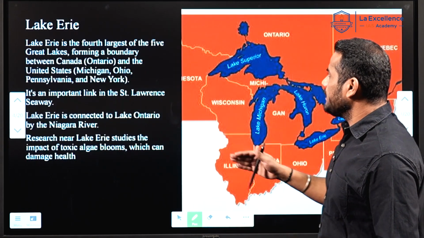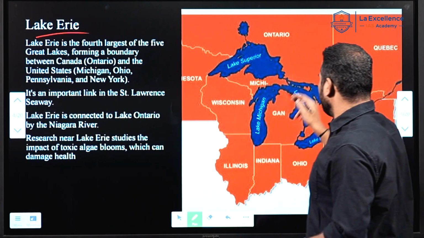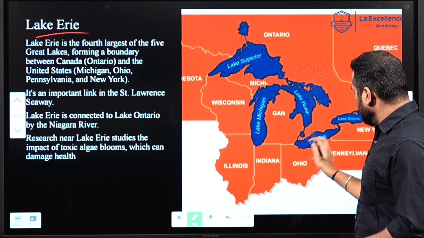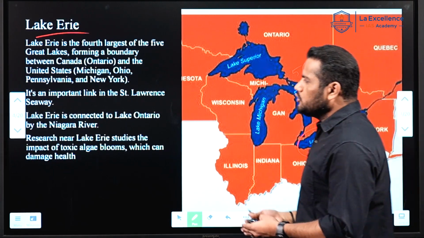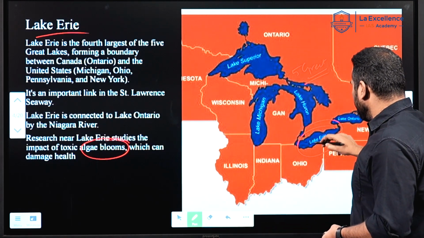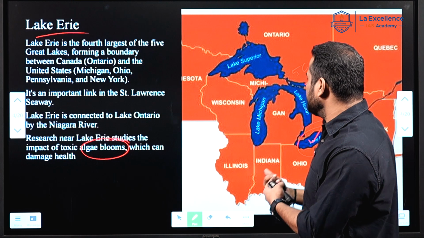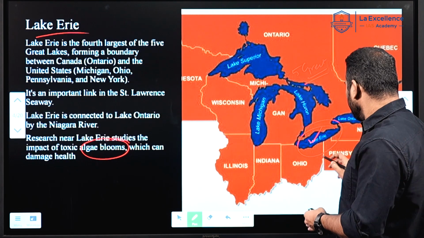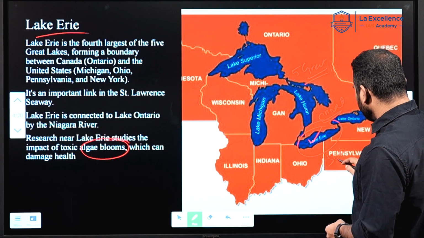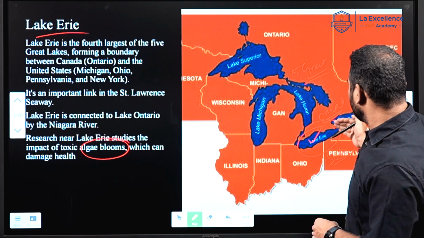And next is Lake Erie. Lake Erie is part of the 5 Great Lakes of the USA. It was in the news because of algal blooms. Algal blooms are happening in this lake. Since it is a freshwater lake, algal bloom can affect the population in this region, which is on the USA and Canada border. This is Canada and this is USA. This lake is located on the border of Canada as well as USA.